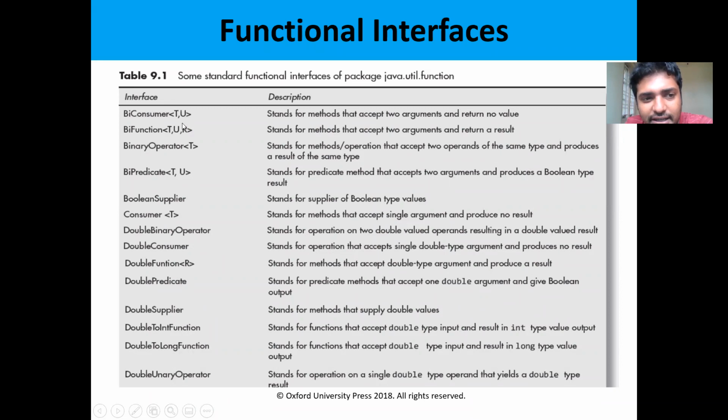Here we have used T and R, which are nothing but data types, the types of the variables like int, double, String. Data types are represented as capital T and R.